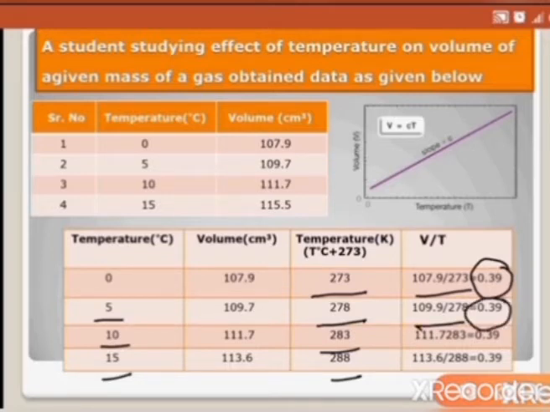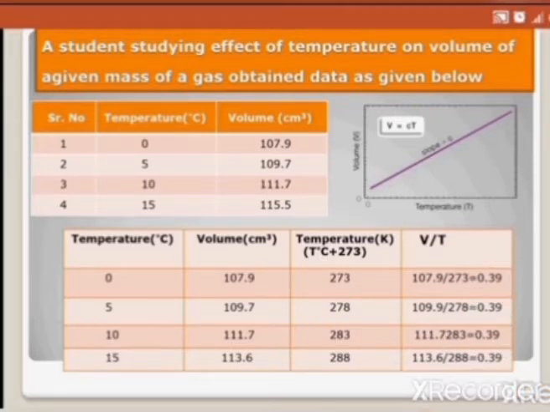By dividing 111.7 by 278, we get 0.39. And at the end, by dividing 113.6 by 288, we get 0.39. As you can see that the ratio of V over T is a constant value, it means that the data is according to the Charles' law.